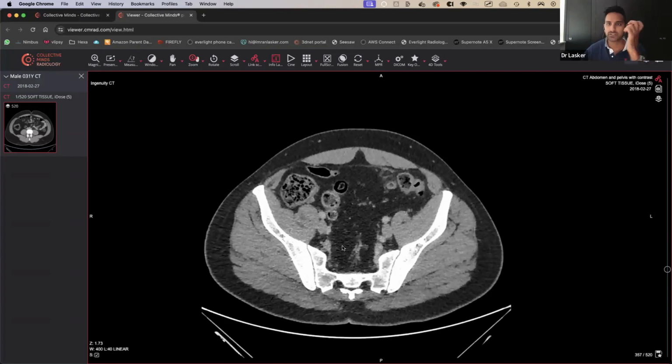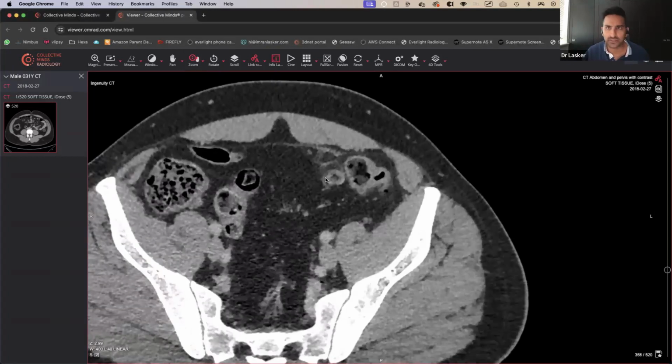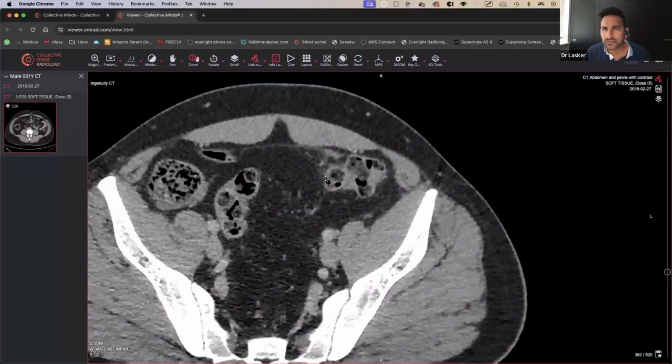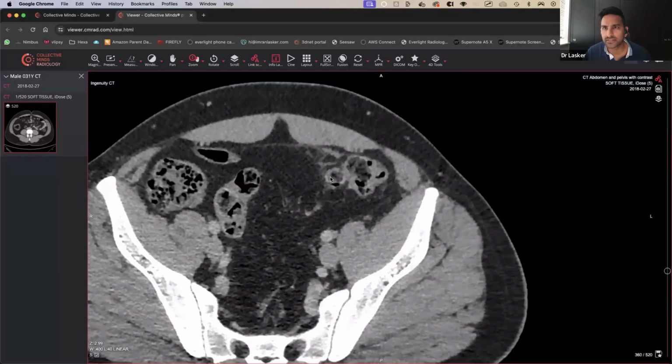Okay, so what else can be causing pain in a patient? We've done cholecystitis, we've done pancreatitis, no renal tract obstruction. Let's have a look. All right, so there is some fat stranding over here. Can you see just there, a bit of fat stranding, a bit of fat stranding there. So let's zoom in and have a look at what's going on here. That looks like, yeah, it's located right in that left iliac fossa region.